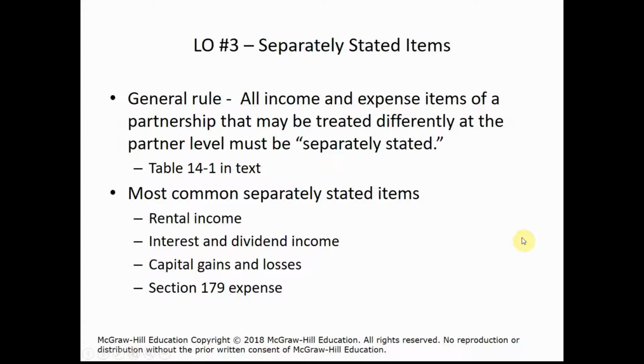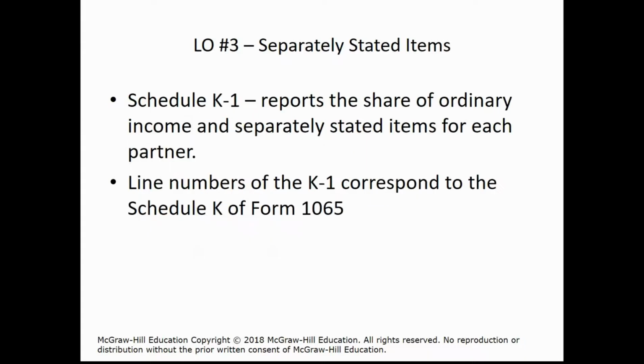The most commonly stated items, rental income, interest and dividend income, capital gains and losses, and Section 179 expenses, as we said, are separately stated items. K1 is this report I keep referring to, and it is where the partnership reports the partner's share, proportional share, of any income and separately stated items to the partner.